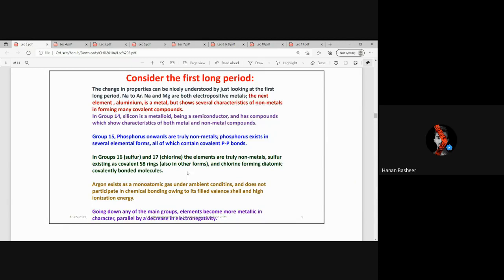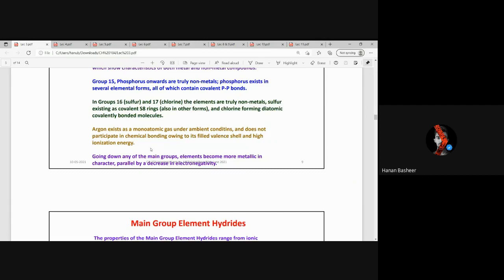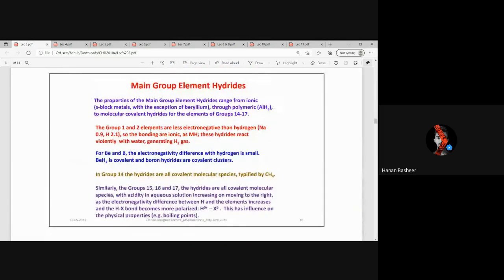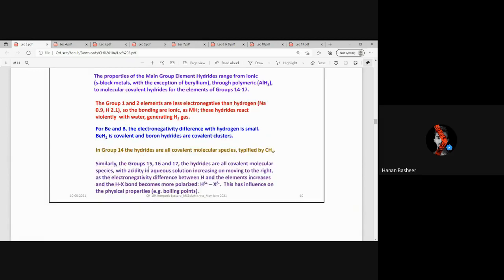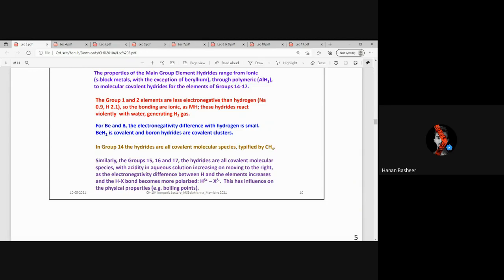Sulfur forms S8 rings and chlorine forms diatomic covalently bonded molecules. Argon is an inert gas, hence it is monoatomic. Main group element hydrides: we know that hydrides are preferable with non-metals because they have a large electronegativity difference. Similarly, metals do form hydrides as well, like BH2 in boron. But boron is a highly non-metallic element, even though it belongs to the metallic side.